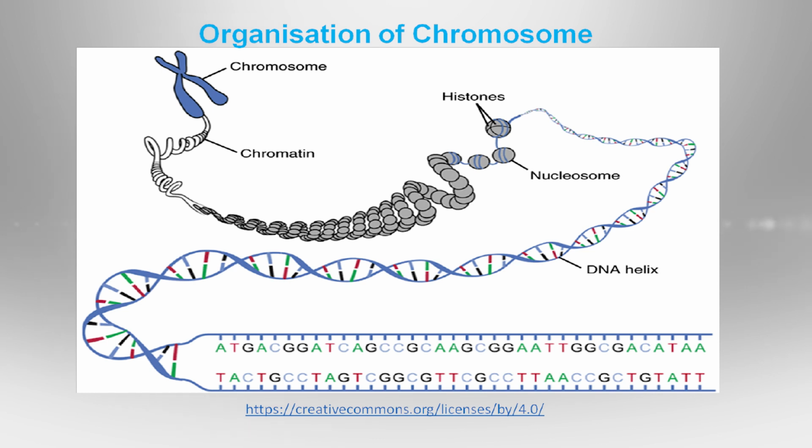These are the nitrogenous bases which form the DNA double helix, and the nucleotides have deoxyribose sugar, a nitrogenous base and a phosphate group. So DNA is the main component of the nucleus which transfers genetic information from one cell to another, or transfers inheritable genetic information from parents to daughter cells.